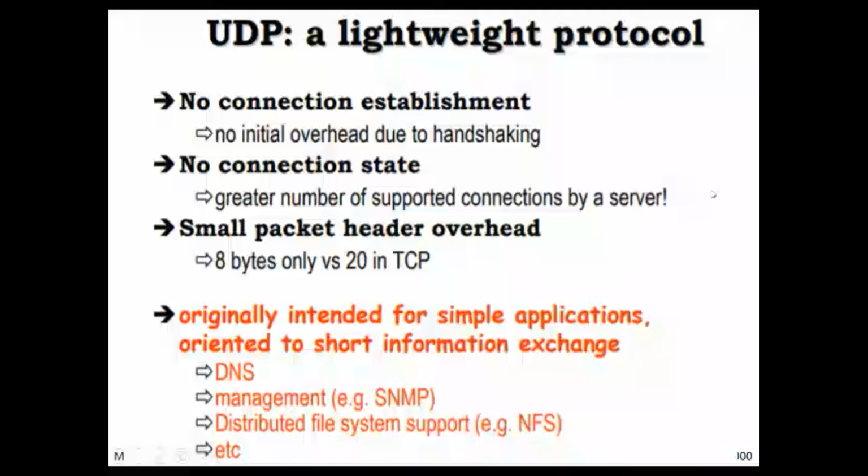Now, these are some features of UDP. It's a lightweight protocol, with no connection establishment. There is no three-way handshake as it was in TCP, which is connection oriented. So there is no initial overhead, no connection state. TCP has a number of finite states in its operation. UDP has a small packet header, a fixed 8-byte header, whereas in TCP it's variable. These are some applications which use UDP for their management.